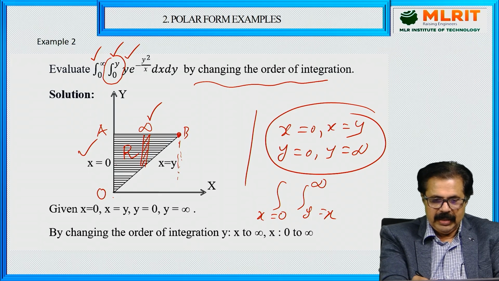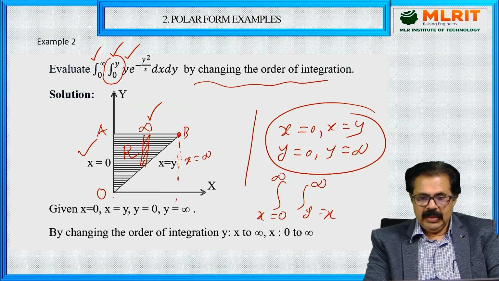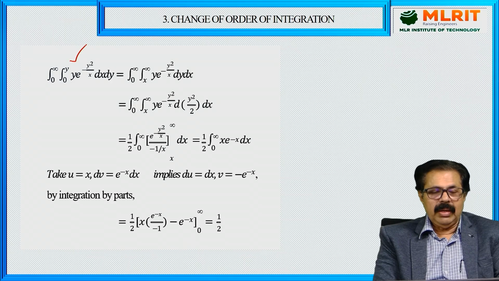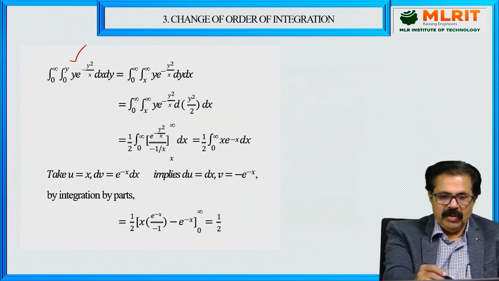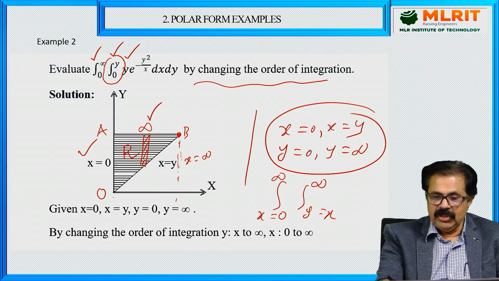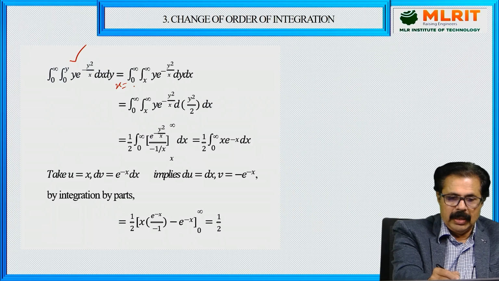So this line is x equal to infinity. So once you change it, these are the limits you get. Now let us see in the next slide. So the given double integral is written as, you can see that y equal to x to infinity, x equal to 0 to infinity. This is x and this is y.